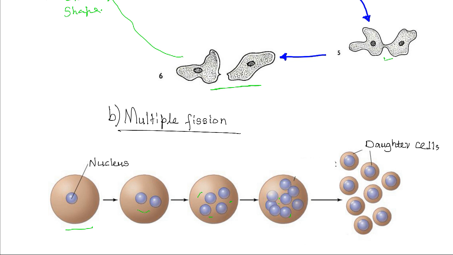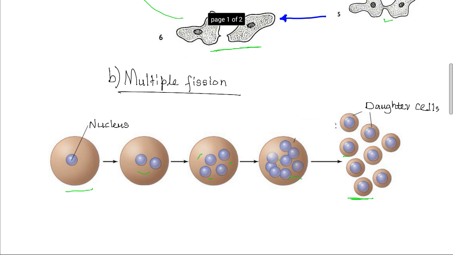Then each nucleus separates with a portion of the cytoplasm, so that many daughter cells are produced. Multiple fission occurs in organisms such as Plasmodium that causes malaria. So from one parent cell, we end up having many daughter cells.